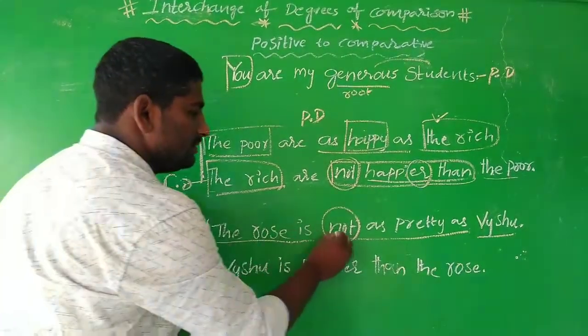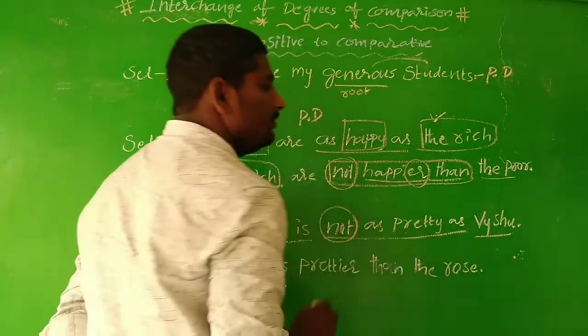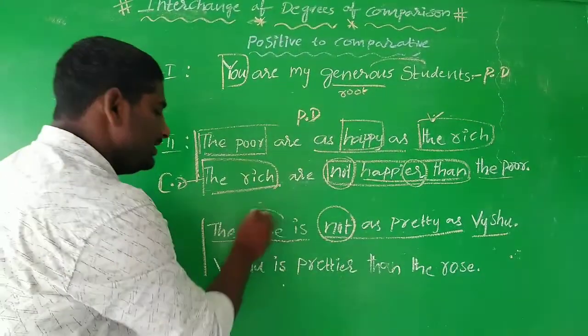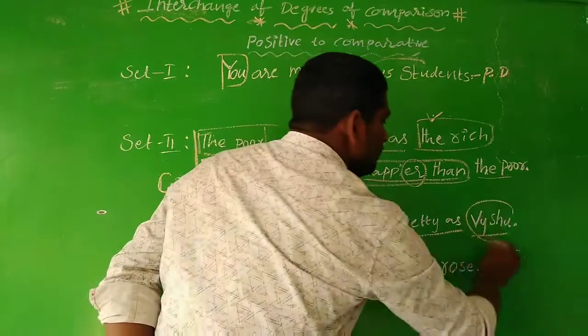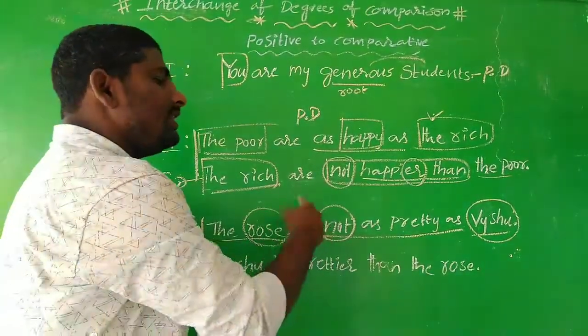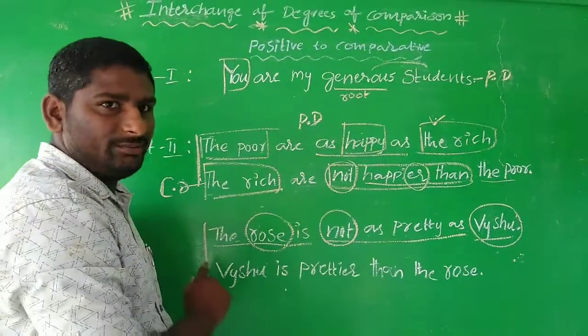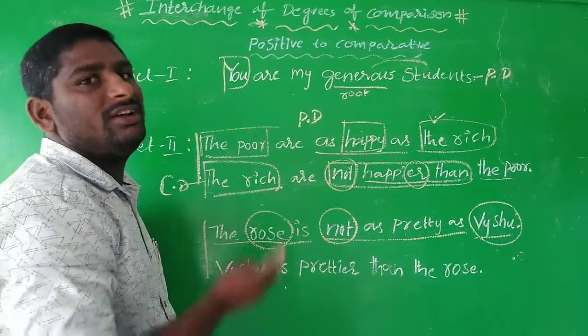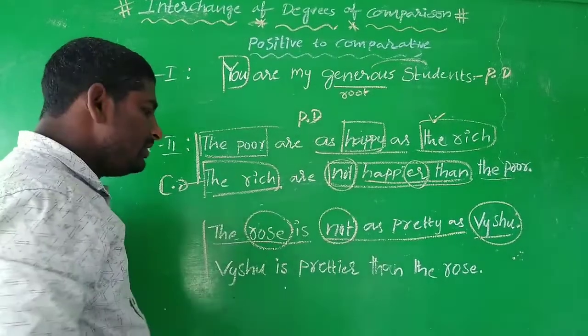This is also a comparison between the rose and Vaishu, so it is possible only in comparative degree, not superlative degree, because the comparison is only between two.